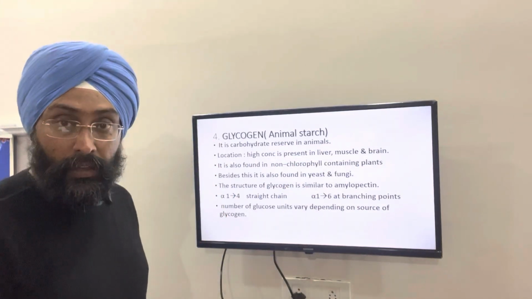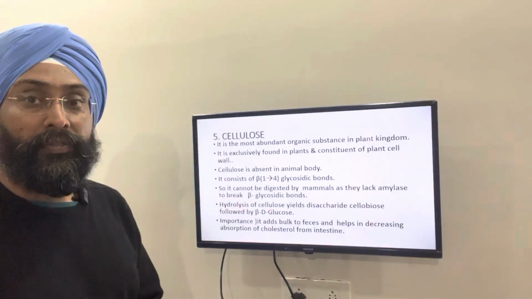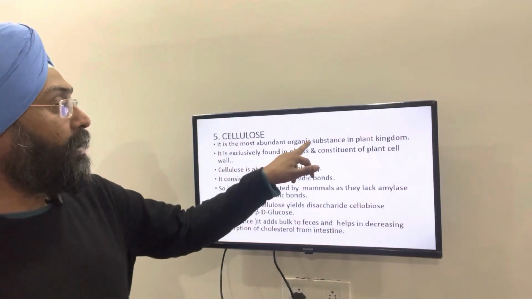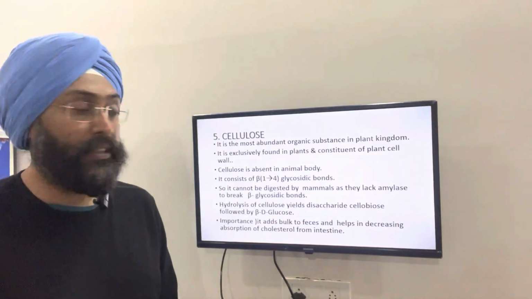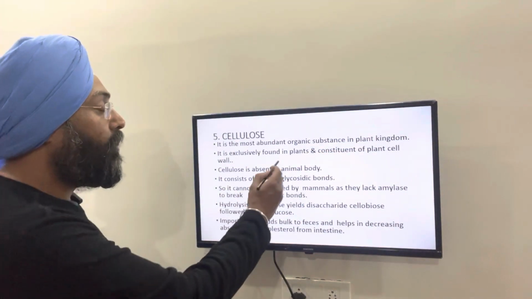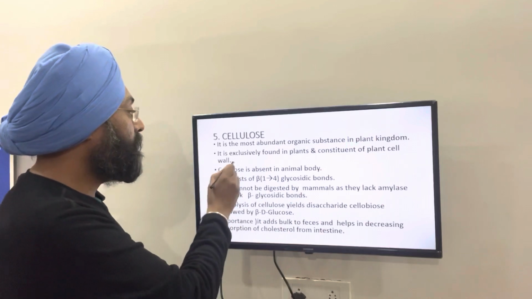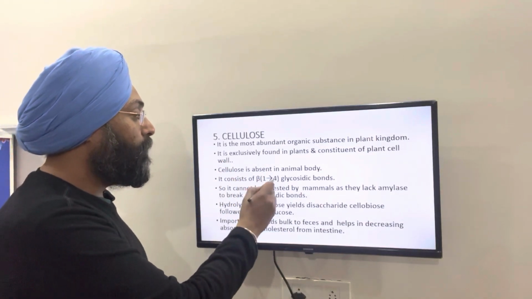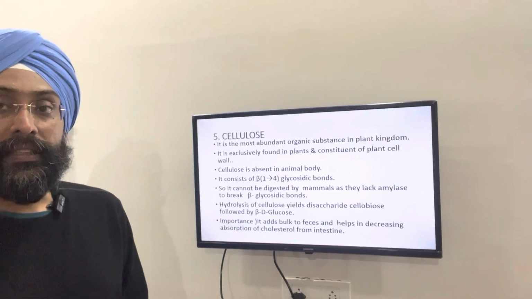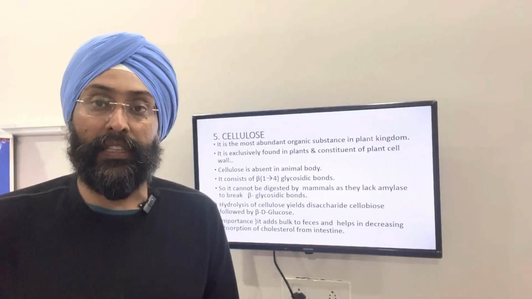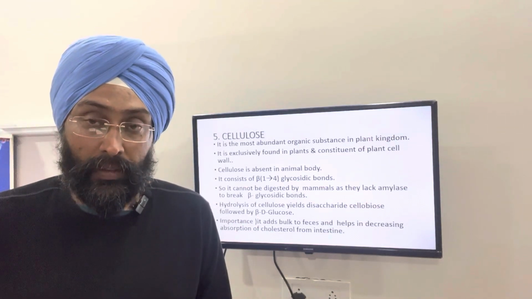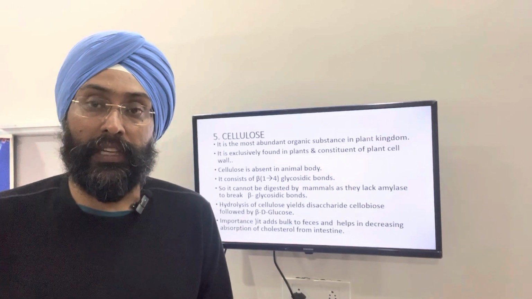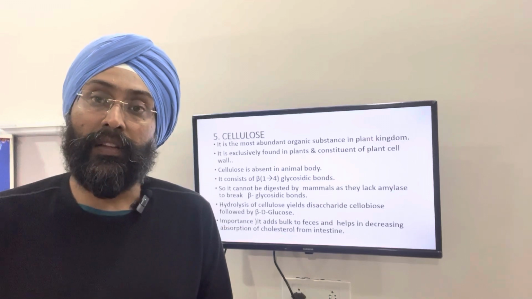Now we will discuss the fifth homopolysaccharide, that is cellulose. Cellulose is the most abundant organic substance in the plant kingdom, and it is found in the plant cell wall. It contains beta 1,4 glycosidic bonds. Earlier we discussed starch, which contains alpha 1,4 glycosidic bonds. Then glycogen also contains alpha 1,4 glycosidic bonds, and the branch contains alpha 1,6.